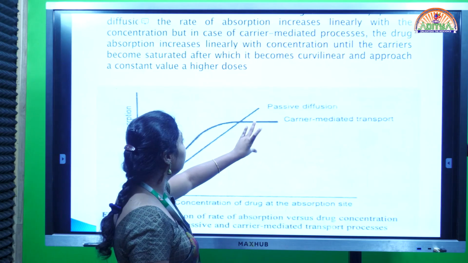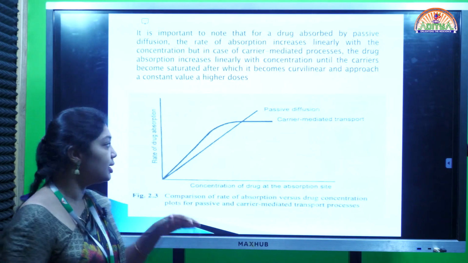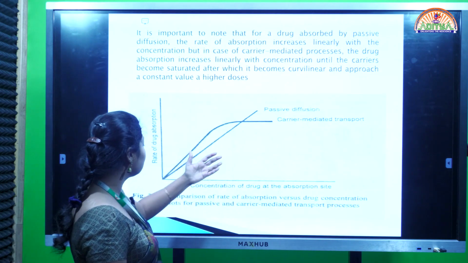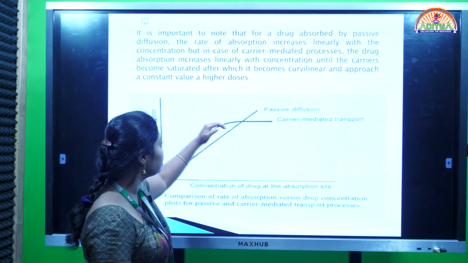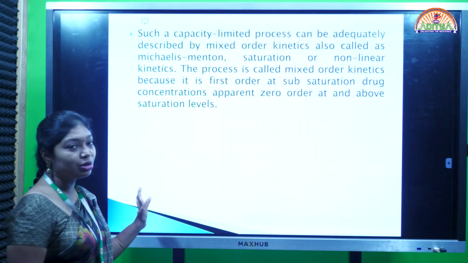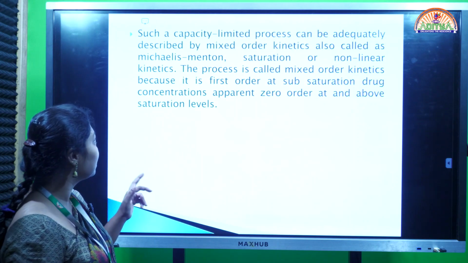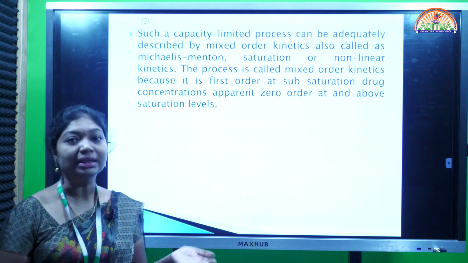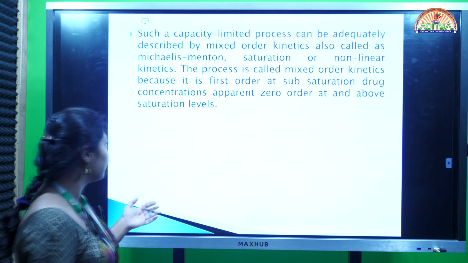But coming to the carrier mediated transport mechanism, because of very limited carriers, up to a particular stage the concentration of the drug is directly proportional to the rate of drug absorption, but after the saturation level it becomes linear, meaning constant. Because it is a capacity limited process, it is called mixed order kinetics, Michaelis-Menten saturation or non-linear kinetics. These are the different names given for the carrier mediated mechanism.